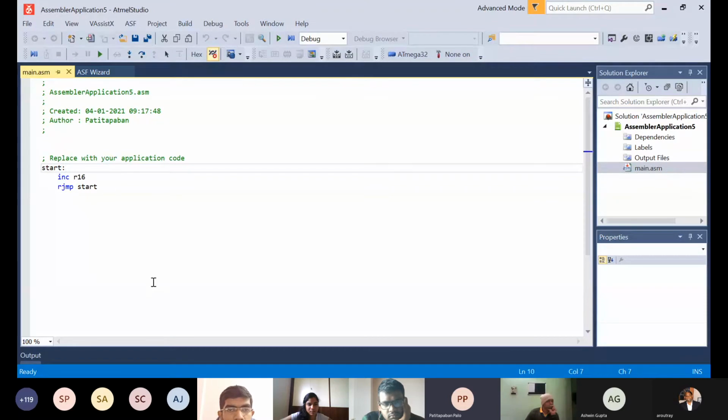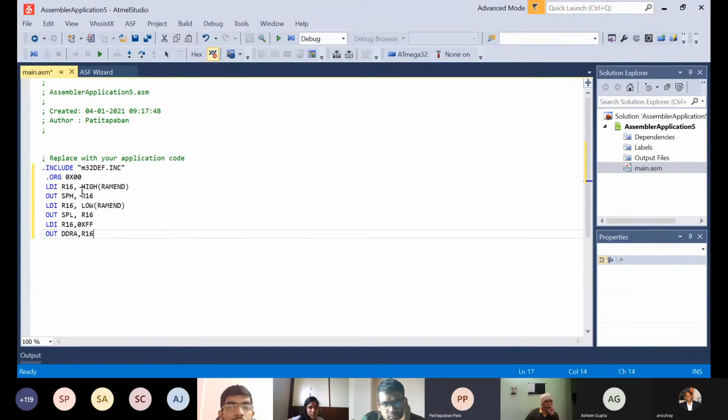To start with, just like when you used C programs in your first year, you would have used include stdio.h, something like that. Very similar to that, in assembly coding here we use .include "m32def.inc". This enables you to use the libraries and other things that are available, and it lets the compiler work properly. So note down the code that we are writing here.